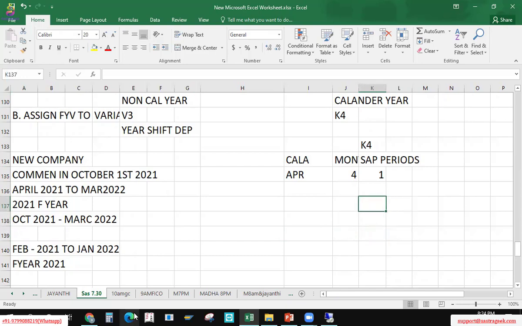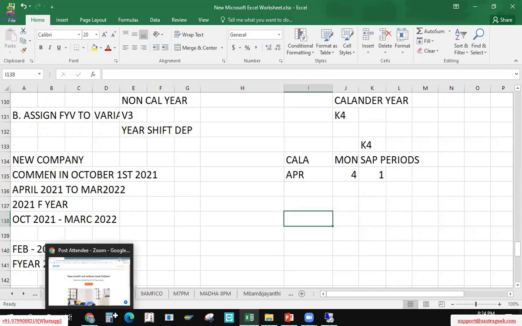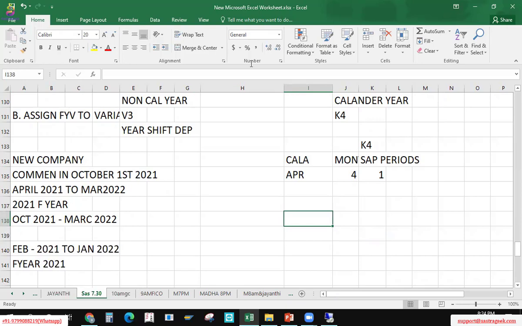We have an Indian company, an Indian enterprise which follows V3. Let's take for example Tata Motors in India.